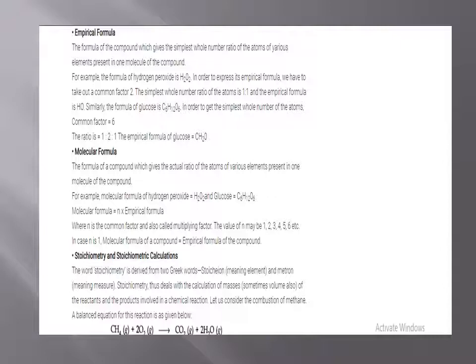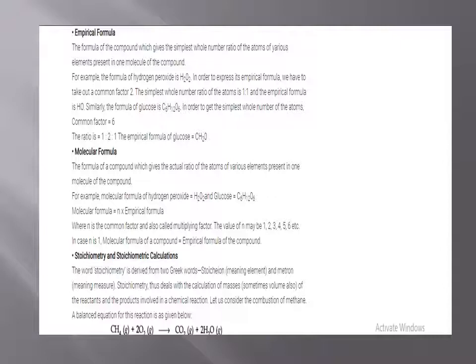The simplest whole number ratio of the atoms is 1:1 and the empirical formula is HO. Similarly, the formula of glucose is C6H12O6. In order to get the simplest whole number ratio of the atoms, the common factor is 6. So the ratio is 1:2:1. The empirical formula of glucose is CH2O.